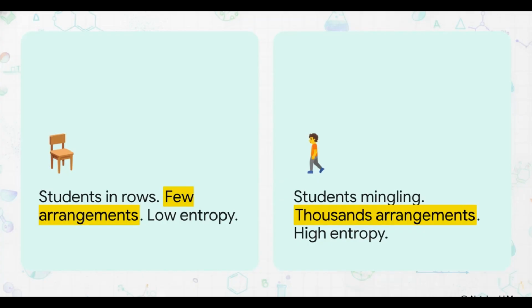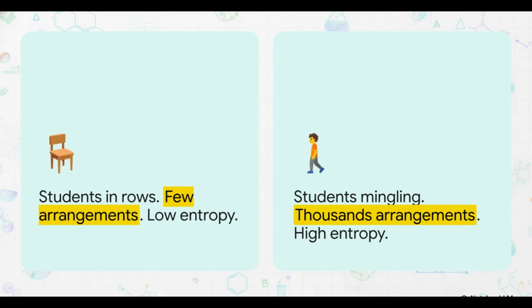Think about it this way. Chemicals behave almost exactly like students in a classroom. Picture a highly ordered classroom. Everyone is sitting perfectly in their assigned seats, facing forward in neat little rows. There are honestly very few possible ways to arrange this exact setup. That is a state of low entropy.